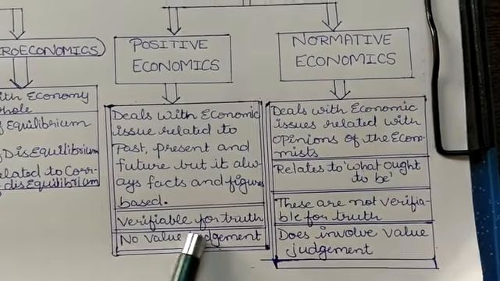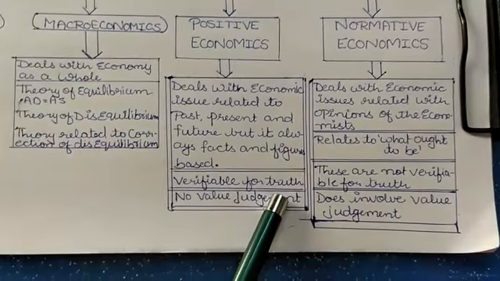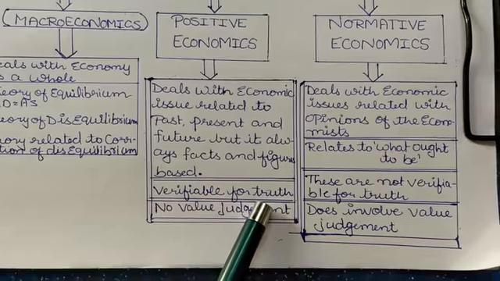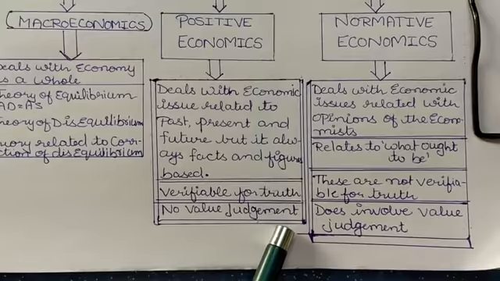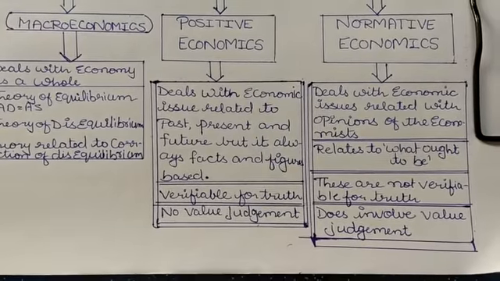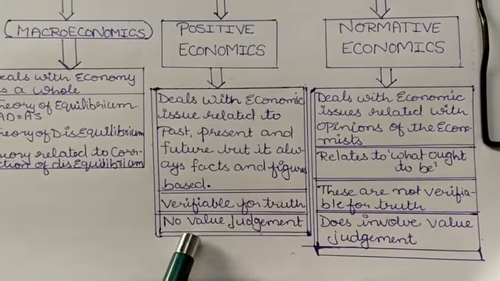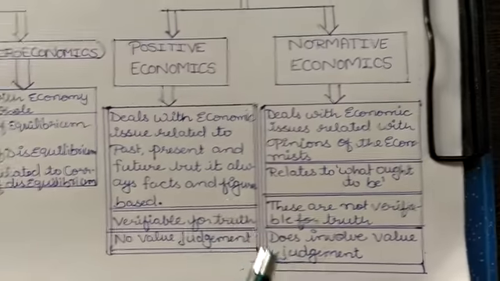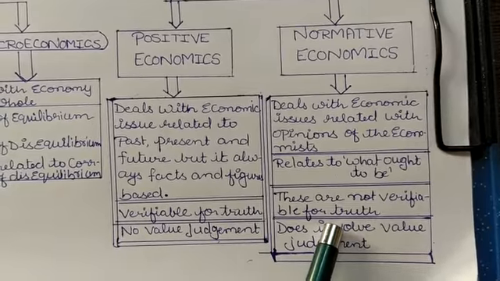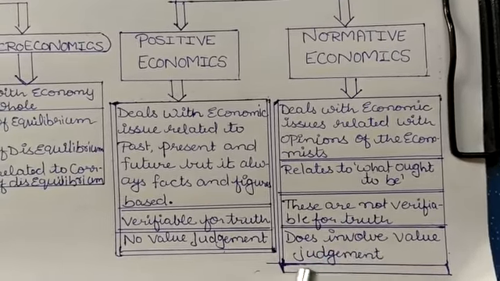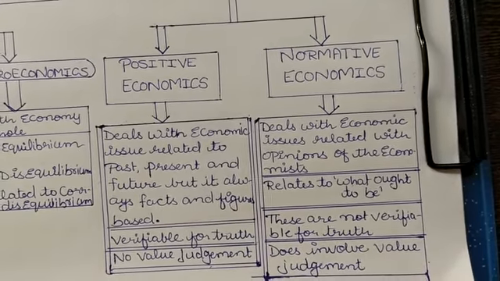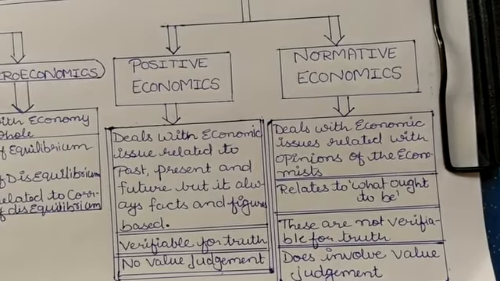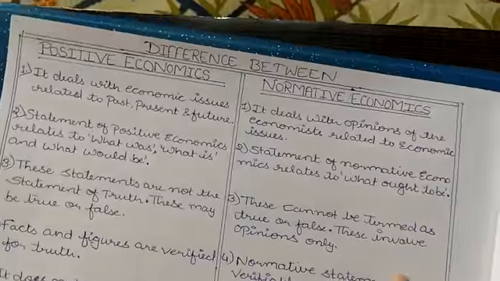Verifiable for truth. Yes, positive economics has a speciality that these are verifiable for truth and involve no value judgment. It means my opinion, your opinion doesn't matter here. We deal in facts and figures. Normative statements are not verifiable for truth because these are just opinions and do involve value judgment, because for one person my opinion is correct and at the same time for another person my opinion may not be correct.